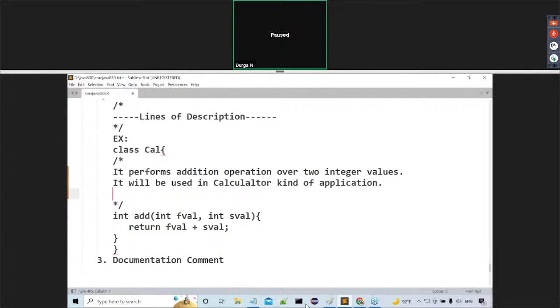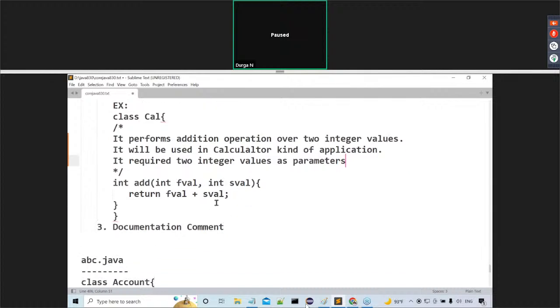Next, one more line: it requires two integer values as parameters. I want to give some description about this particular method in more than one line. That is my intention, so in that situation we are able to use a multi-line comment. Then the method: add int fl comma int sval, return fl plus sval.